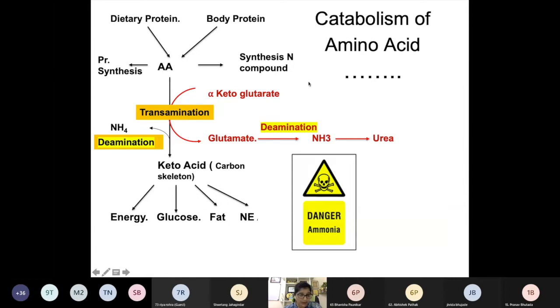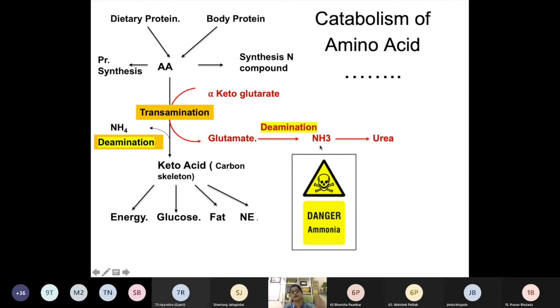And in the transamination process, what will happen is it will combine with alpha ketoglutarate, because this alpha ketoglutarate will give you glutamate. On the transamination reaction, you can see the amino group of this amino acid is transferred to alpha ketoglutarate, and then we get the synthesis of glutamate, and keto acids are utilized for all this reaction. Now this glutamate can undergo deamination at higher speed, and it leads to ammonia.